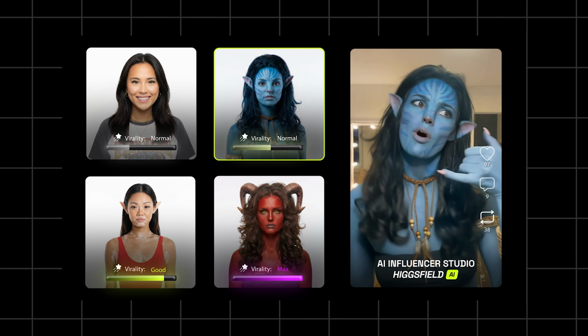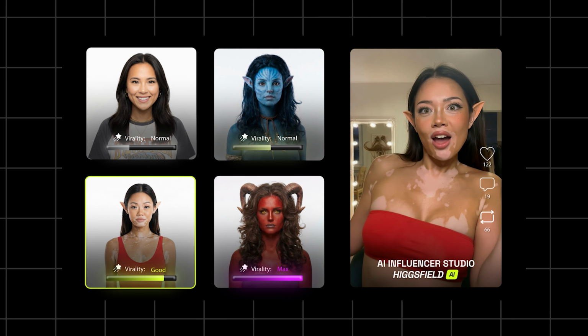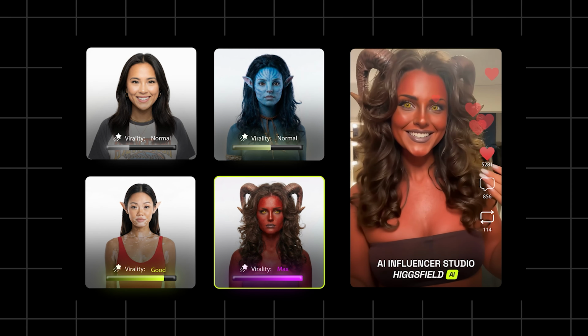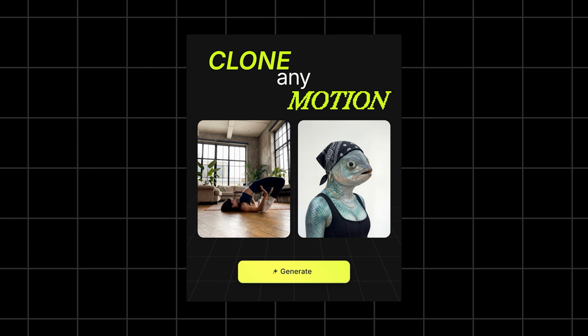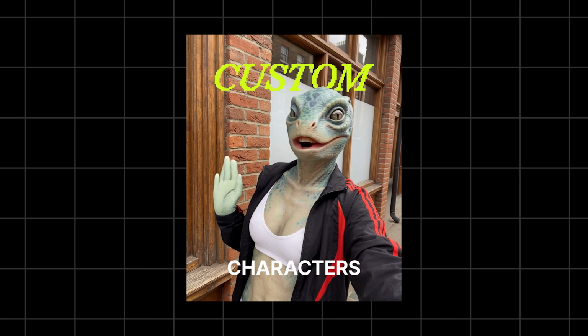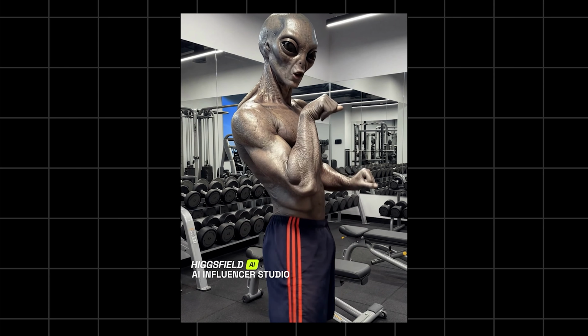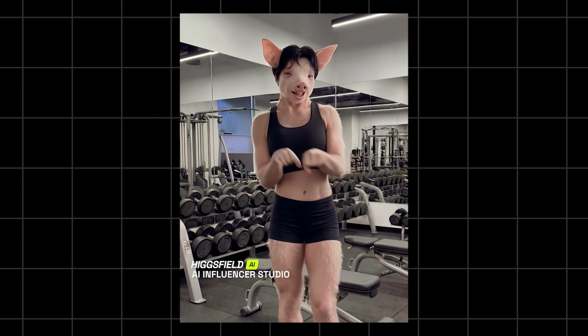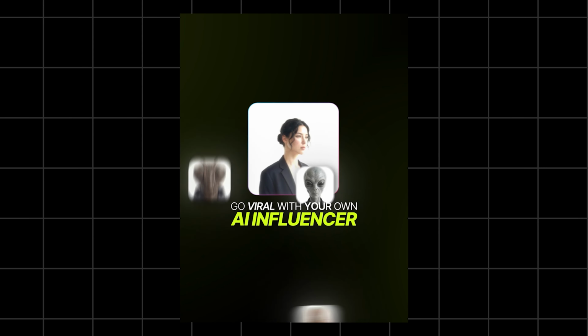And here's something really interesting. You can mix presets or merge characters. That means you can combine styles or even create human-creature hybrids, twins, or unconventional anatomy. This is where AI influencers stop looking generic and start looking original. You can actually build some unique and quirky characters here. Now, creating the character is only half the story. This is where the motion engine comes in.